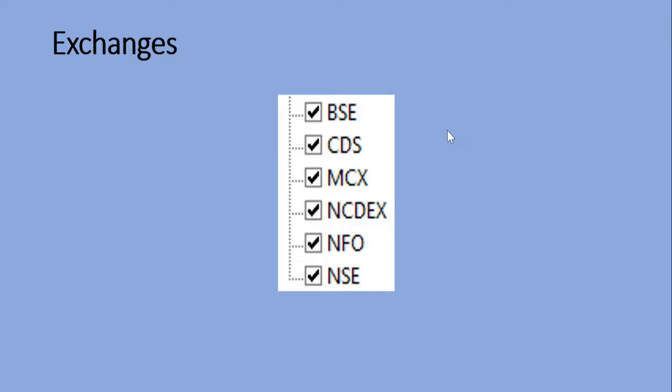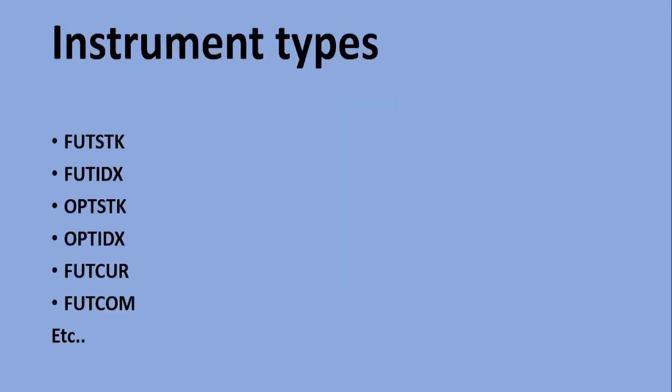So exchange or segment type, it may be BSE or NSE or NFO or NCDEX or MCX or CDS, like that. Different exchanges are there. Similarly, instrument type, it may be future stock, future index, option index, option stock, or commodity option or currency option, and so on and so forth. They are different. These ones are there.